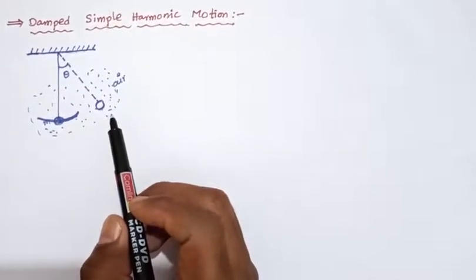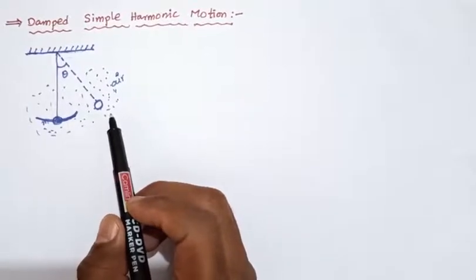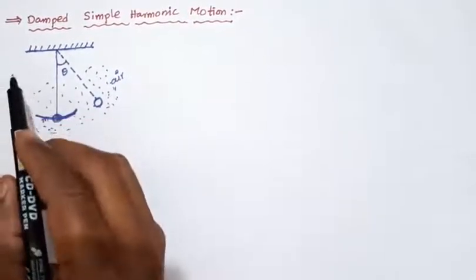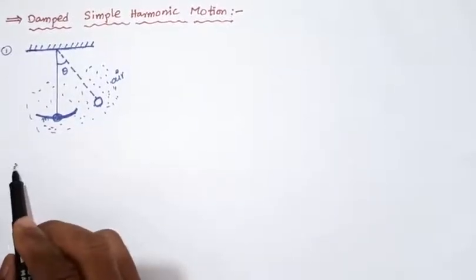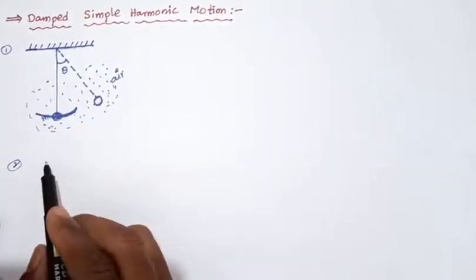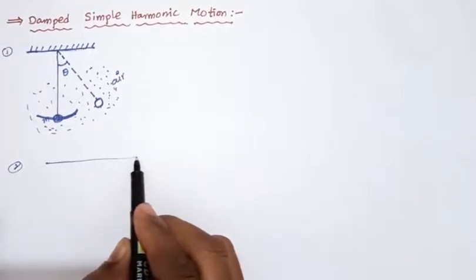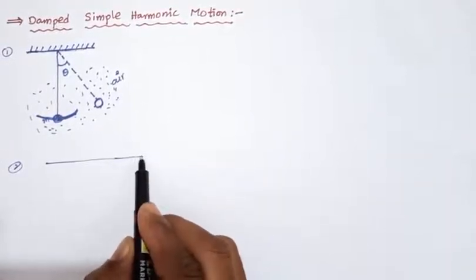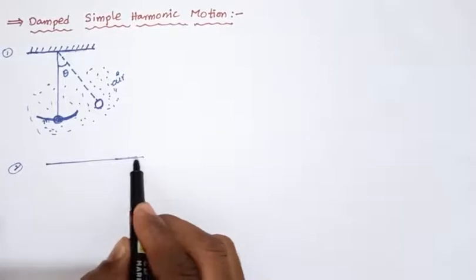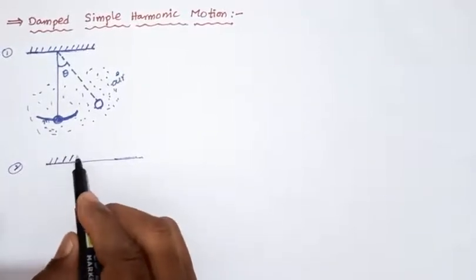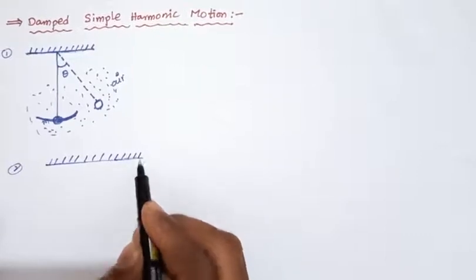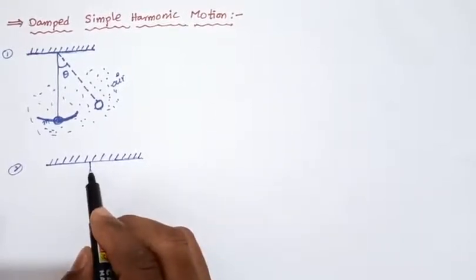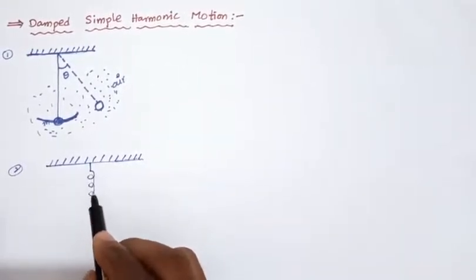Again we consider another example, a second example. We consider a rigid support. At one end of the rigid support a spring is fixed.